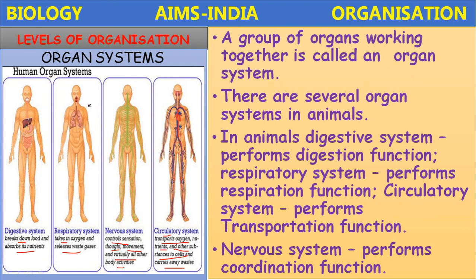The respiratory system: nostrils, pharynx, trachea, then bronchi, bronchioles, lungs, and alveoli together form the respiratory system and perform the respiration function. The nervous system also, the central nervous system, consists of the brain, spinal cord and nerves. They are the main components of the nervous system and help in control and coordination.